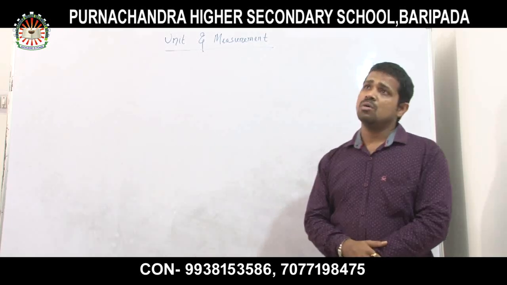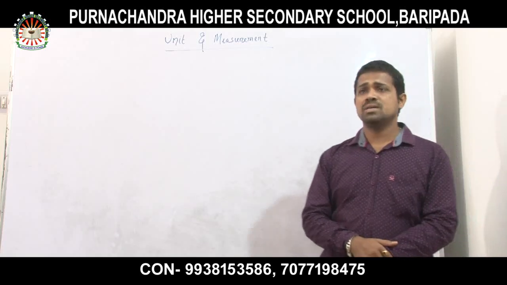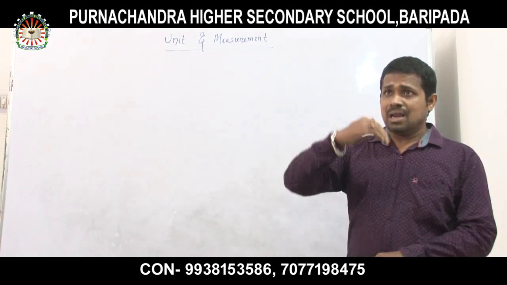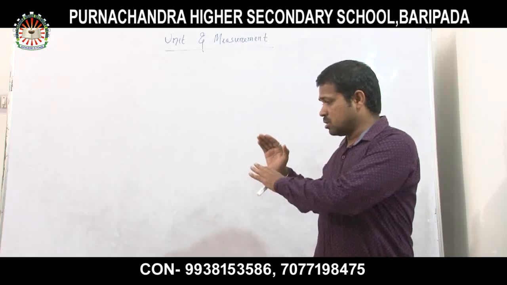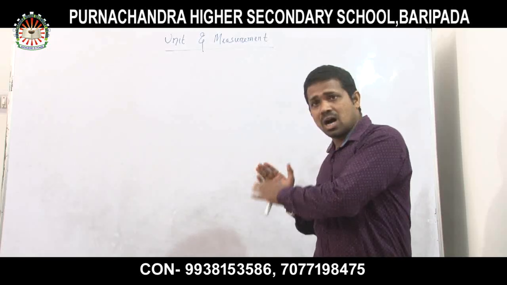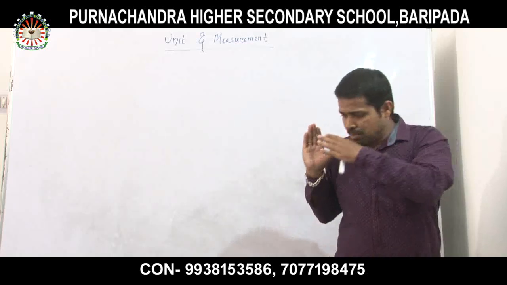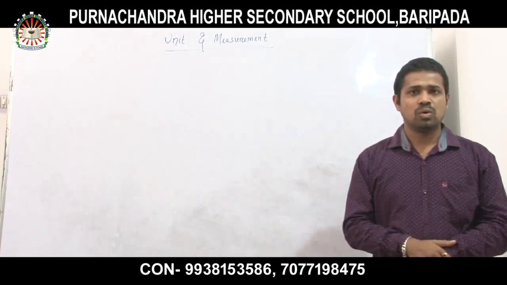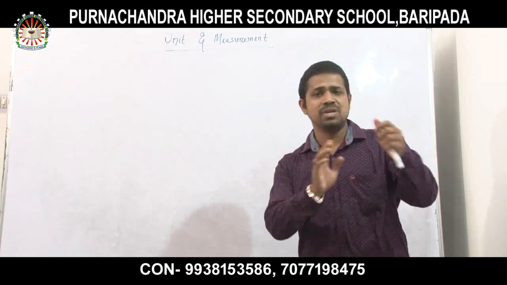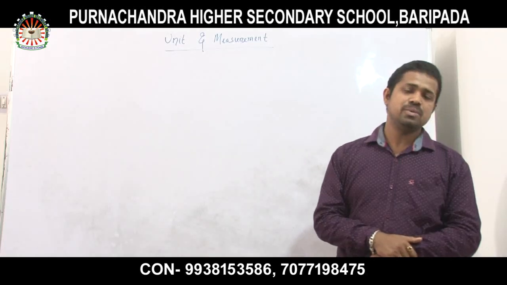Indirectly how? For example, suppose I want to measure the distance from Earth to the Sun. Can we measure it directly? No, it is not possible. So we have to measure it indirectly. That is very important.